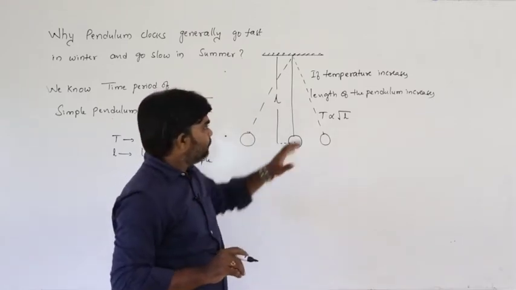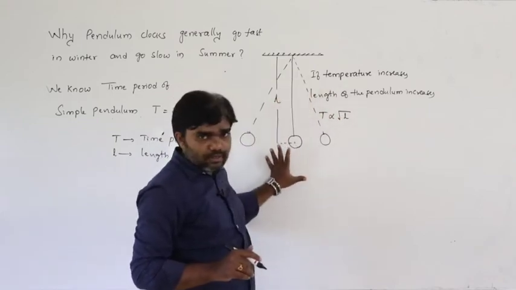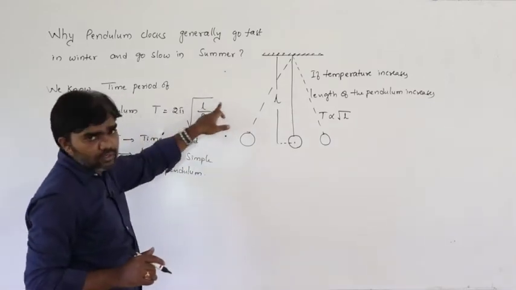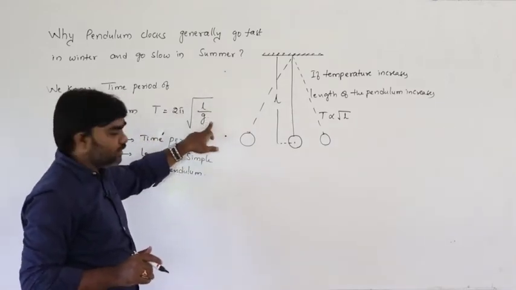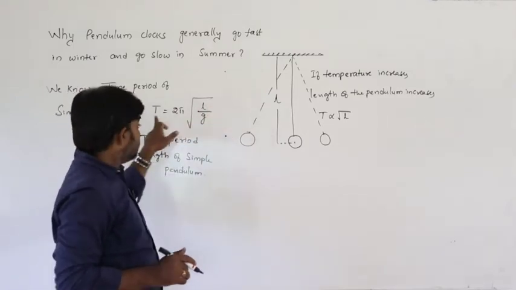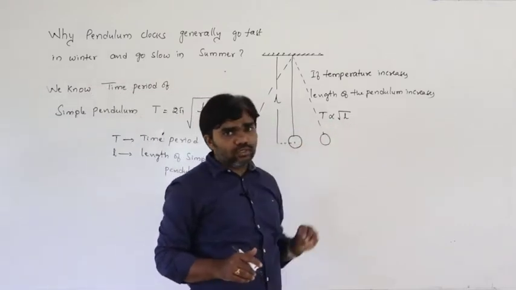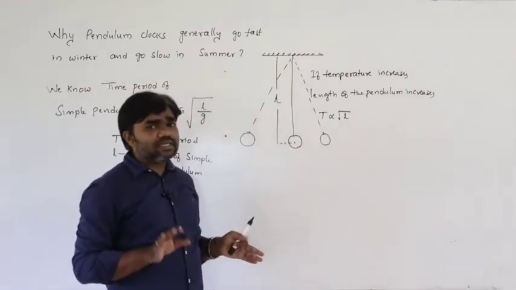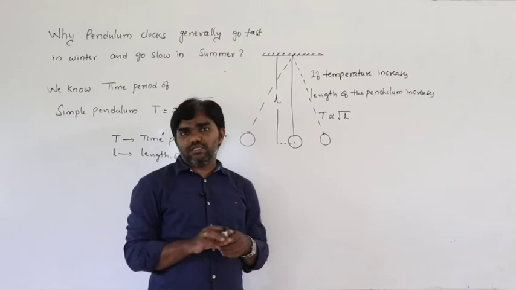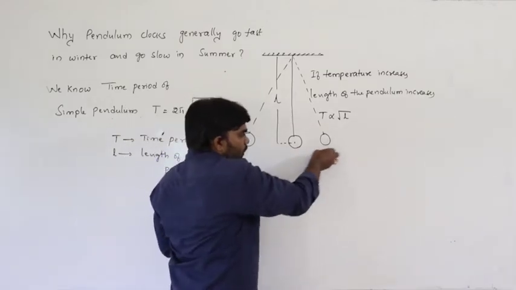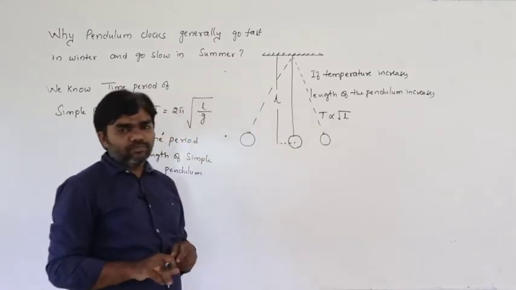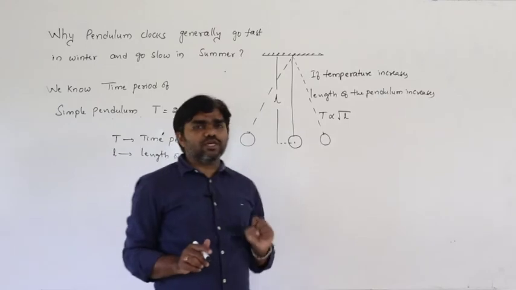Listen carefully. This is the simple pendulum. Let us say the time period formula is T equals 2 pi under root L by g. In the oscillations chapter, we can derive this relation. Here the time period depends on length, so T is proportional to root L. Now, I am considering it is a seconds pendulum. Seconds pendulum means the time taken to complete one oscillation is 2 seconds. One oscillation means mean to extreme, extreme to mean, again mean to extreme, extreme to mean. For completing one oscillation, it takes 2 seconds.